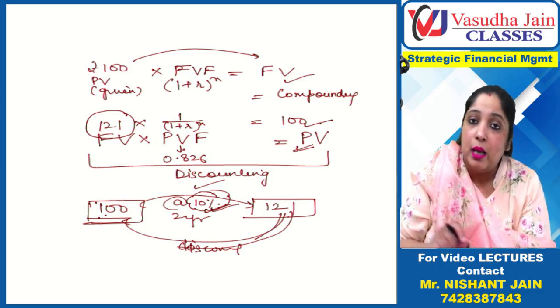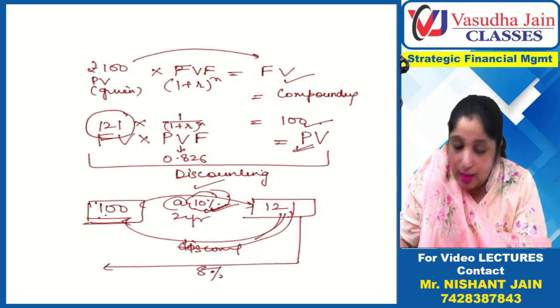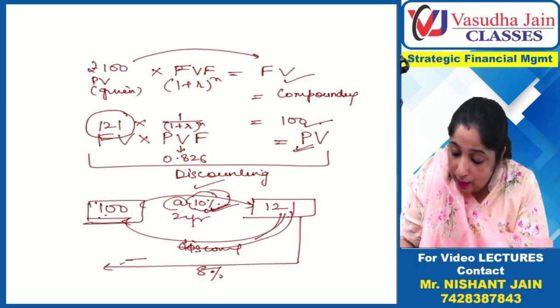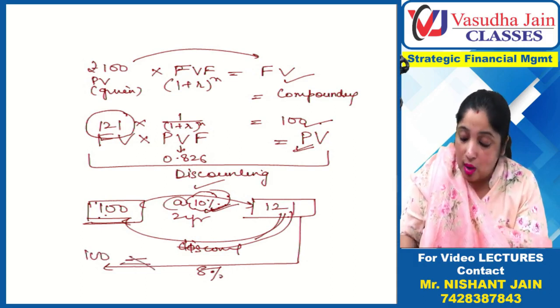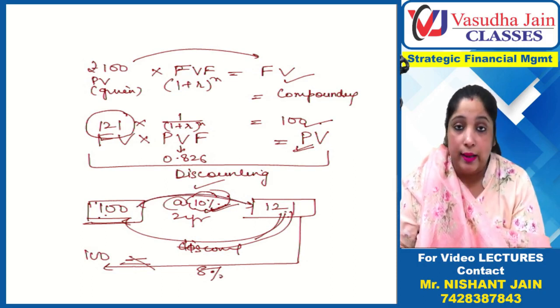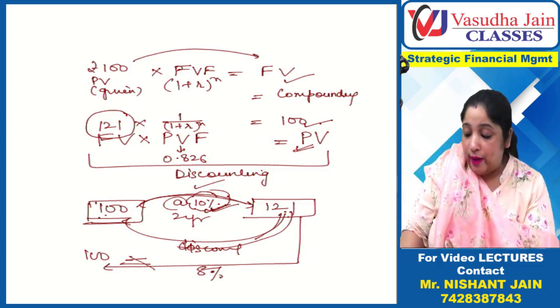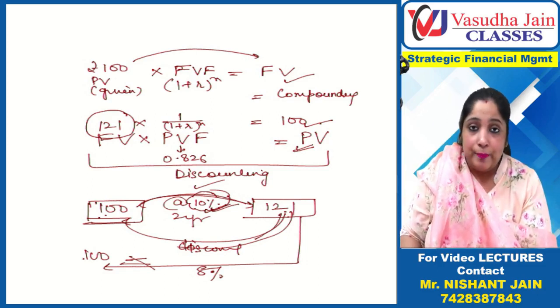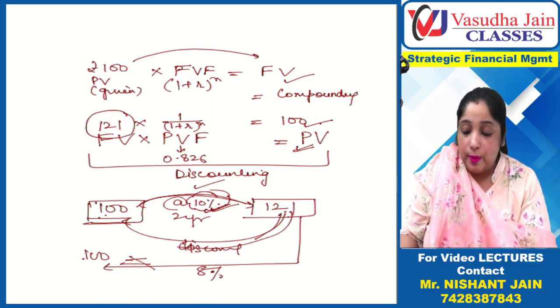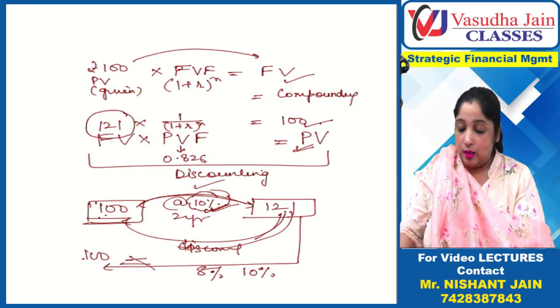But if you discount at the rate of 8%, it will not be equal to 100 rupees. It will be 100 rupees only when it is discounted at 10%.